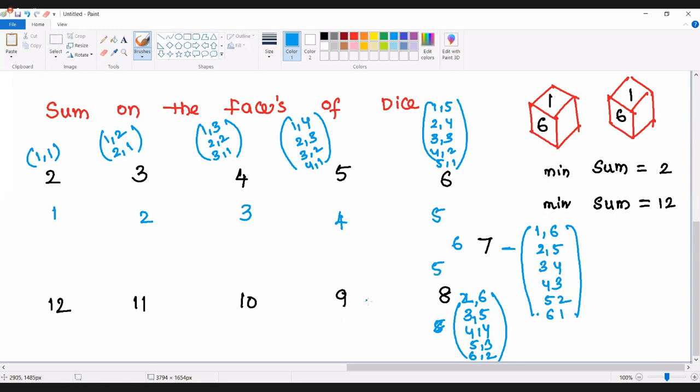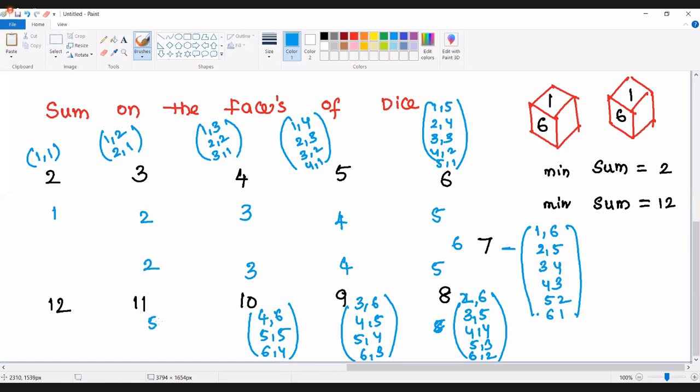How many ways will you get 9? 9 means we can say 3 comma 6 is the first possibility, 4 comma 5, 5 comma 4, and 6 comma 3. So the total chances are 4. How many ways will you get 10? There are 3 chances: 4 comma 6, 5 comma 5, and 6 comma 4. How many ways will you get 11? There are 2 chances: 5 comma 6 and 6 comma 5. And 12 is only one chance: 6 comma 6.